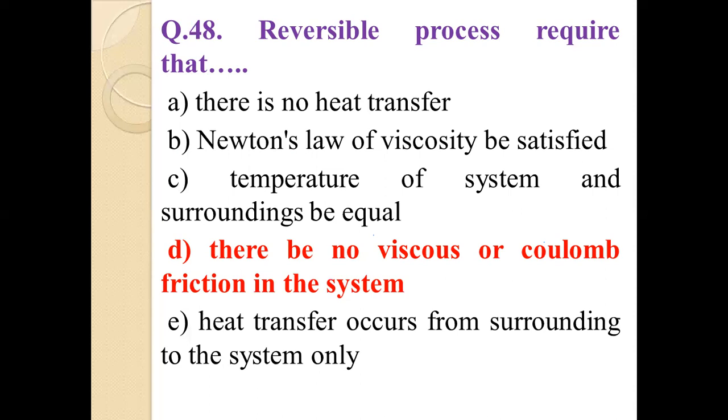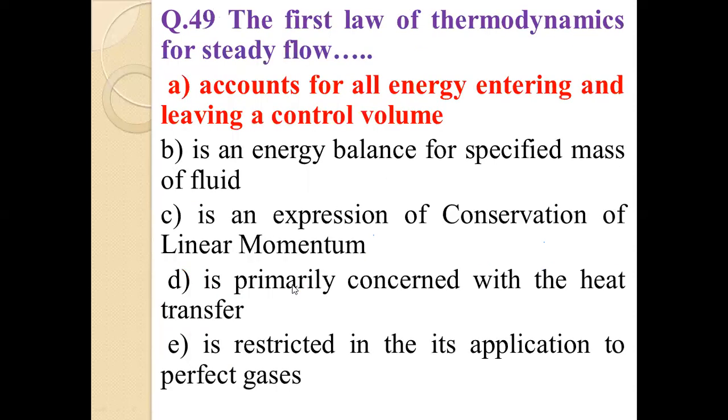So what is the option, friend, here? For question number 48, a reversible process requires there be no viscous or Coulomb friction in the system. So option D is the correct answer here. Now question number 49, the first law of thermodynamics for steady flow. See, the first law deals with energy entering and leaving the control volume. So option A is the correct answer here.